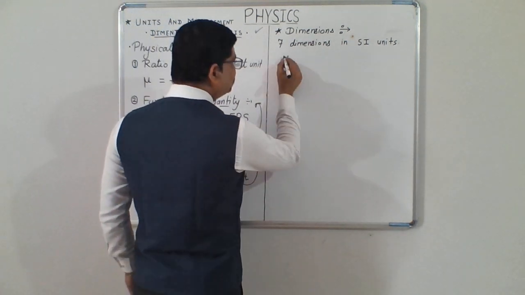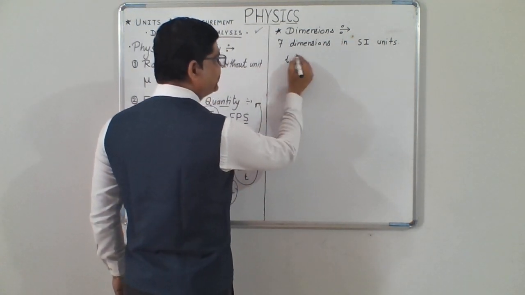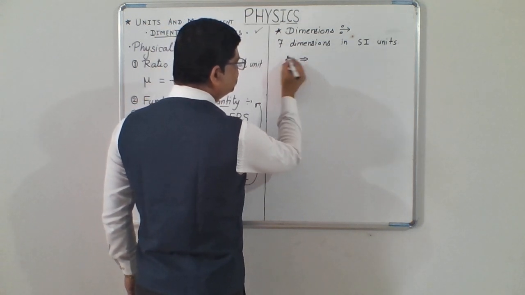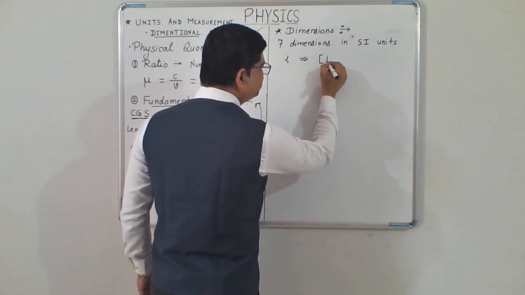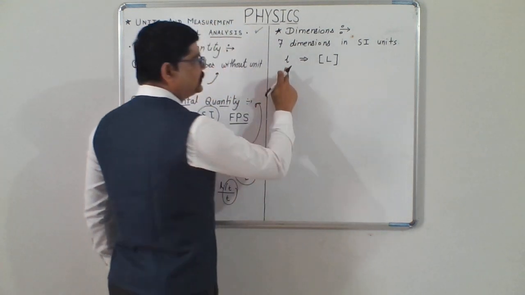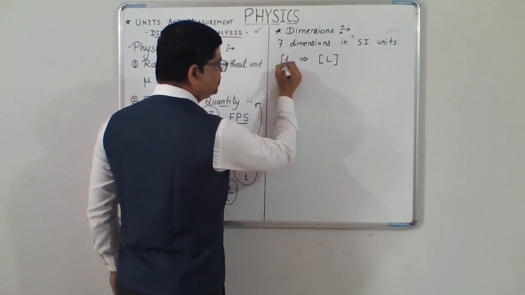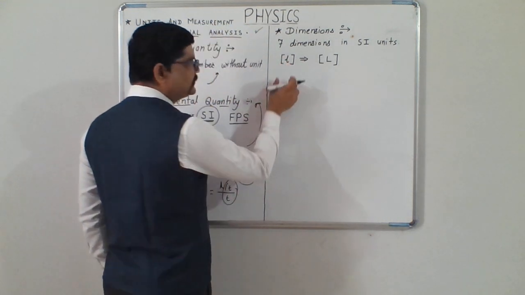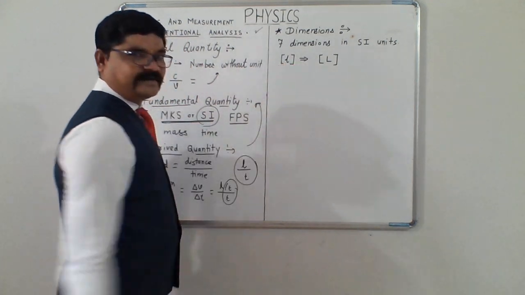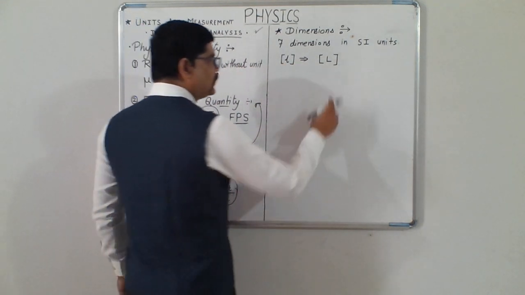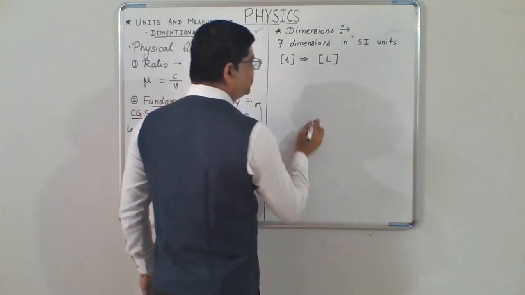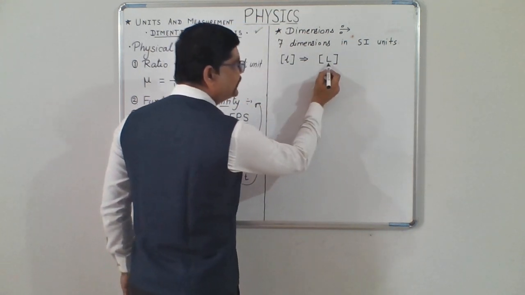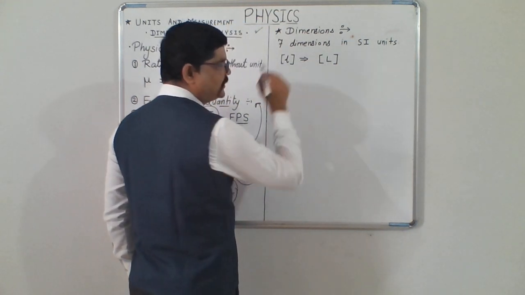For length, generally dimensions are represented in capital. So, we will write that dimensions of length will be represented with these square brackets, and in this case you can find out the dimensions of L are represented as capital L.